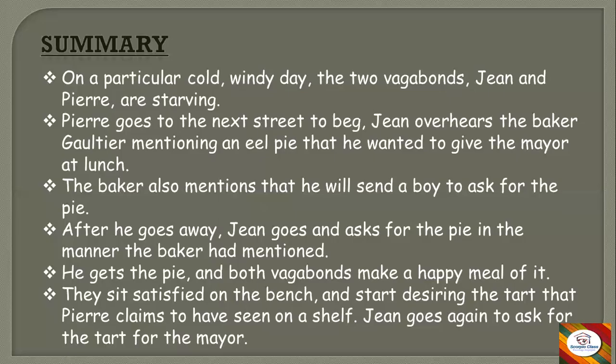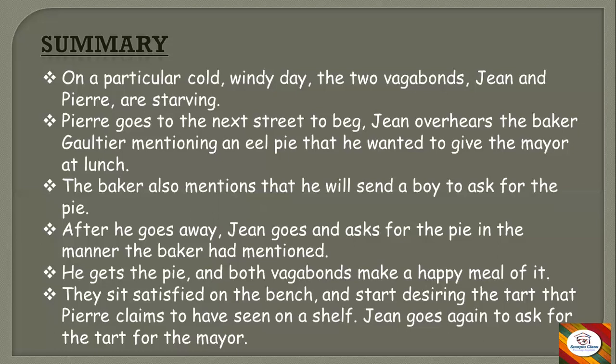And then they take it and both vagabonds make a happy meal of it. They go and enjoy the meal happily because they got the pie. The wife, Marion, trusted him and gave it to him. They made food for both of them and had a nice meal with that pie.